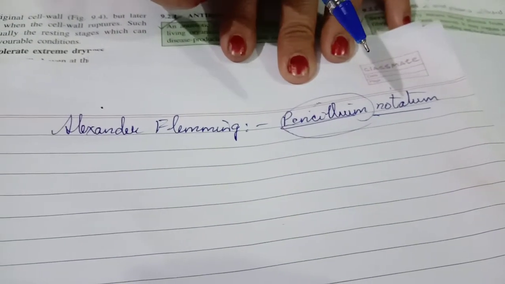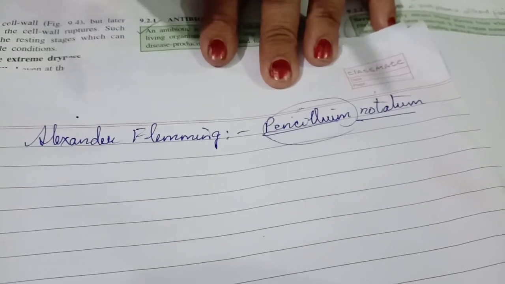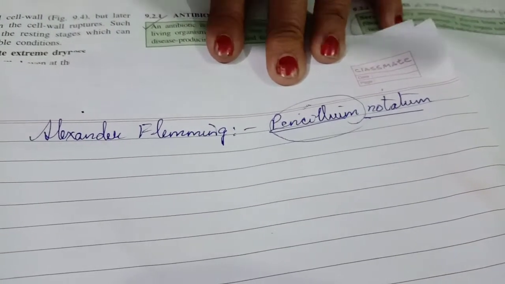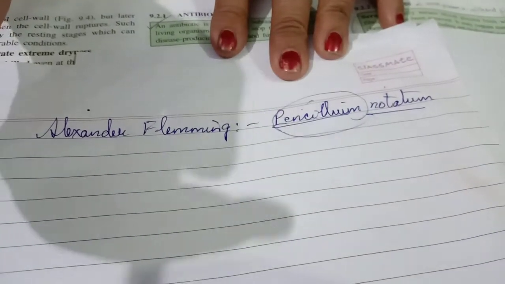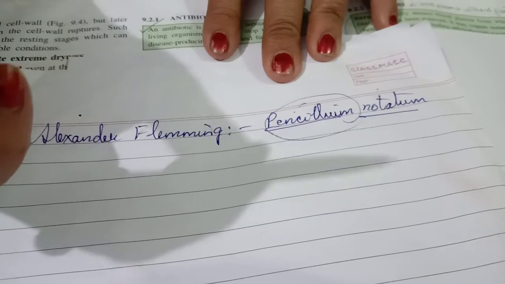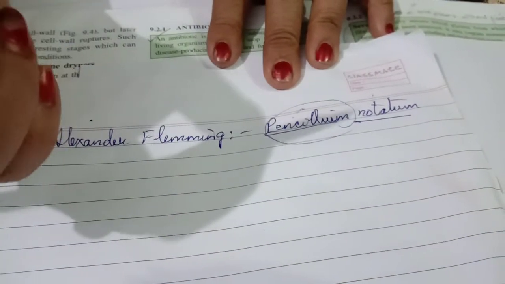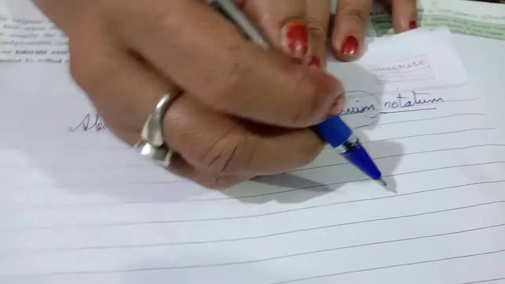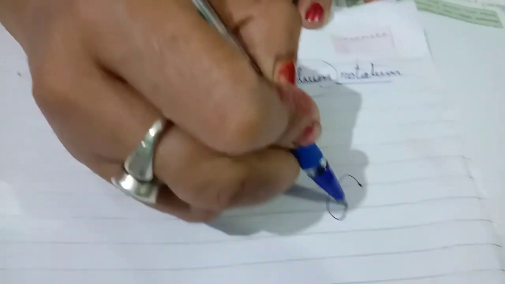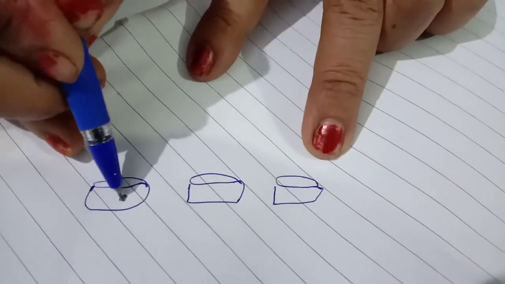How did he come across it? Now during the World War, what happened? Several soldiers were suffering from severe bacterial throat infection, and he grew this bacteria in petri dishes. Got it? In the petri dishes. Now what happens?